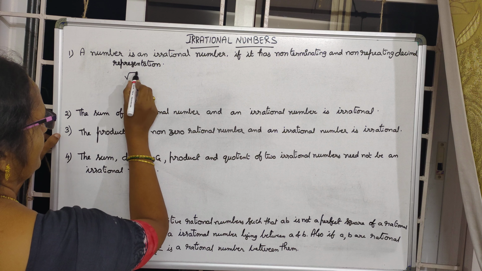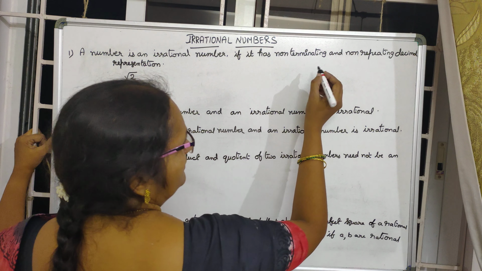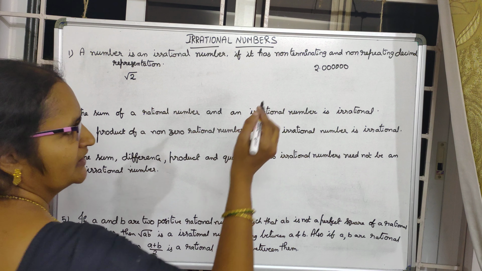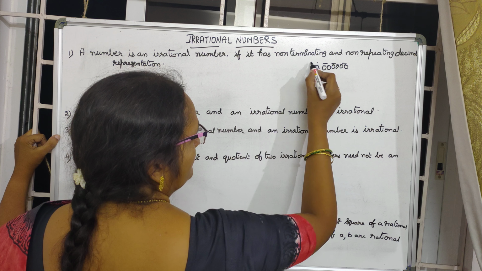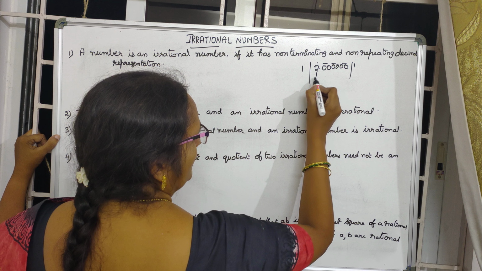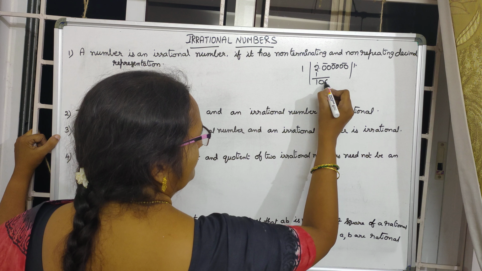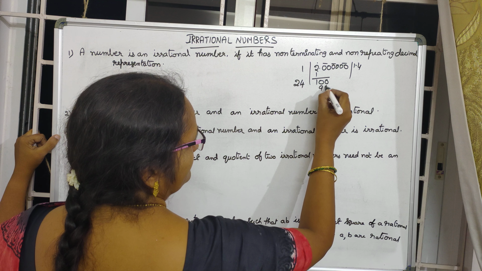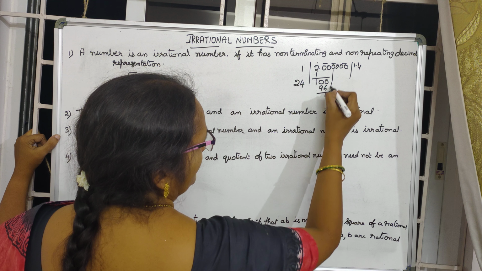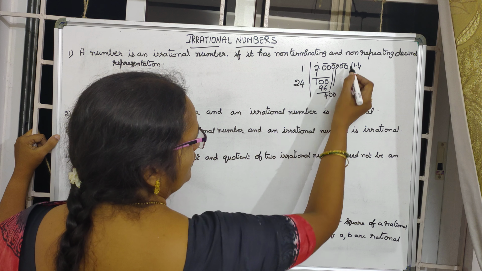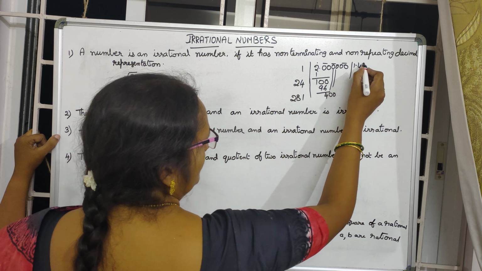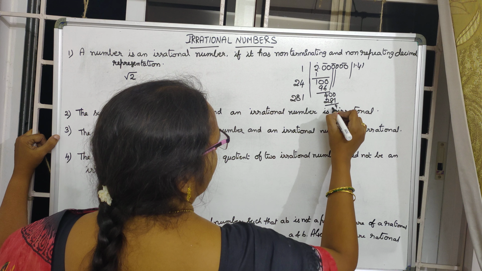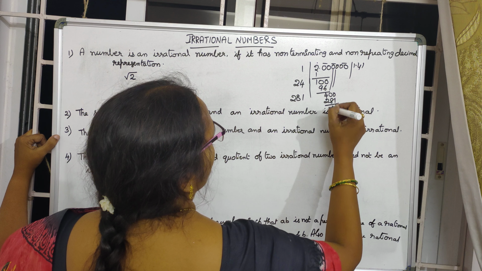Here root 2, if I am considering. What is the root 2 value? Root 2 means normally you will find the root values by the square root method, which we already know how to do. So, square root: 1 ones are 1. 1 point here, double 0. 1 double is 2. 2 means 24 fours are 96. Now here how much? 4. Bring the next two zeros down. Double 0. So double this one is 2 8, beside 1 and beside 1. 281. 10 minus 1 is 9. 9 minus 8 is 1. Then 3 minus 2 is 1.